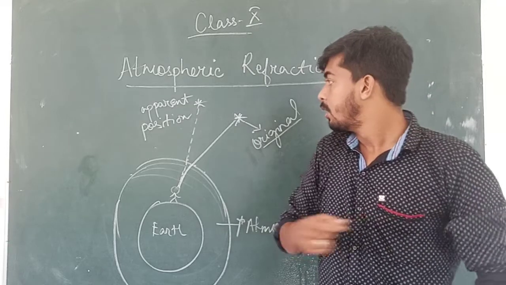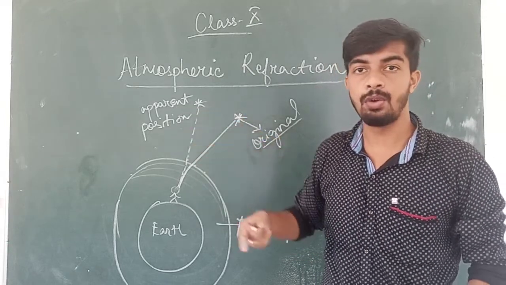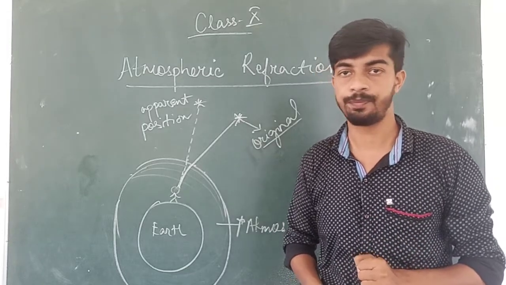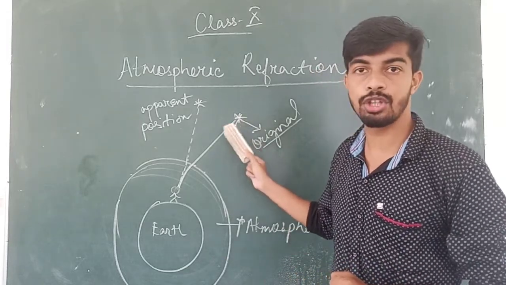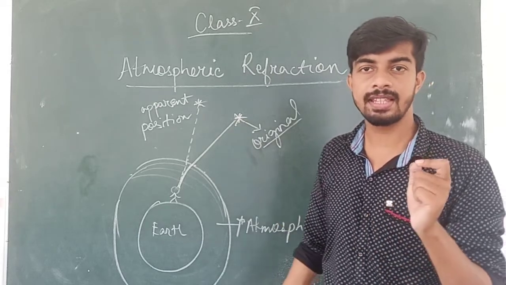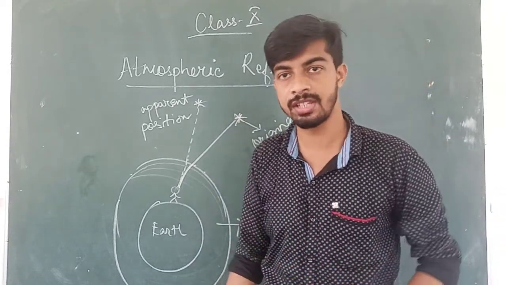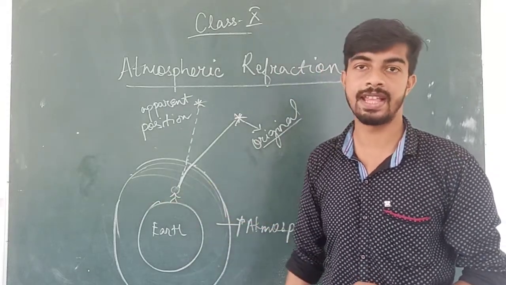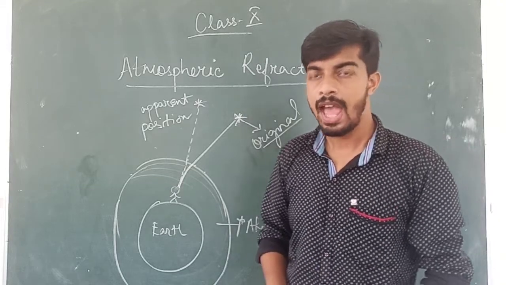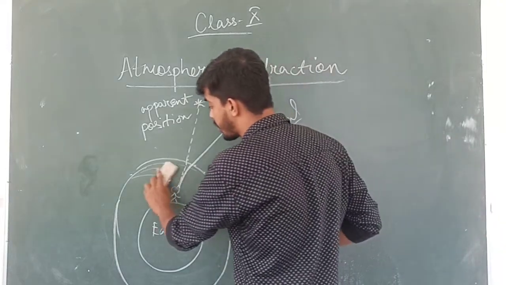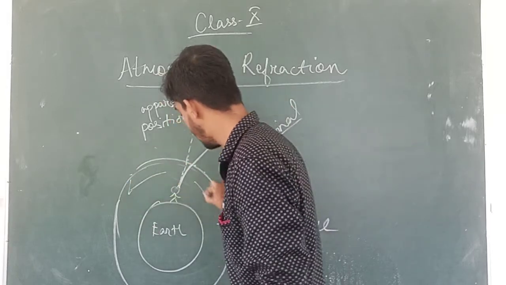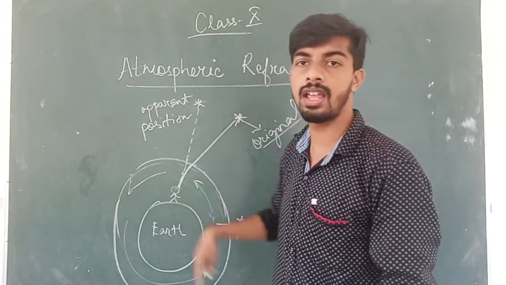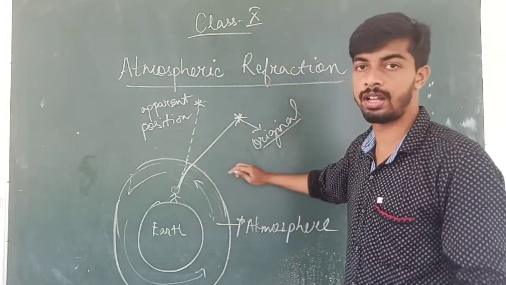Secondly, when we look at stars in the night sky, we see that the star is twinkling. Why is this so? First of all, stars are a point source of light. That means a very small amount of light is coming from them and reaching us. Secondly, the atmosphere has many different layers of gases, and these gases are constantly moving around the atmosphere. They are circling our Earth in the atmosphere.